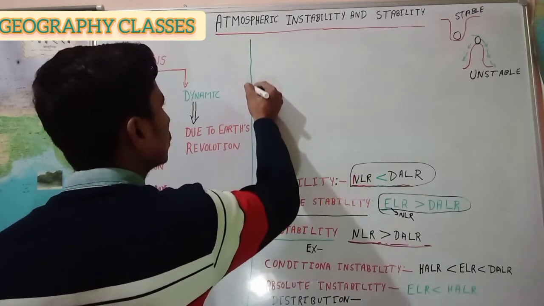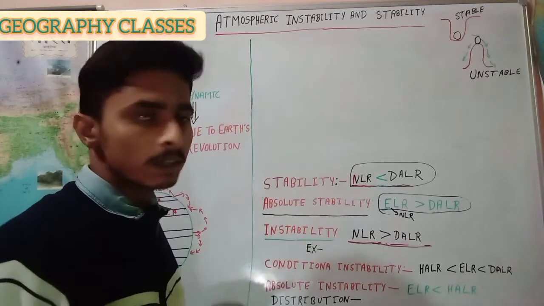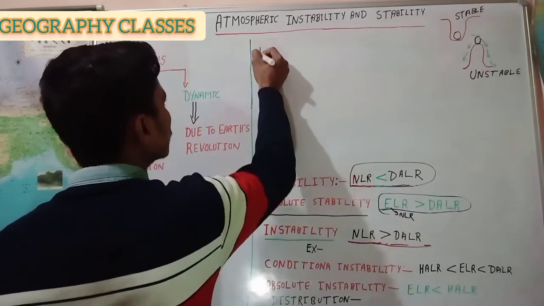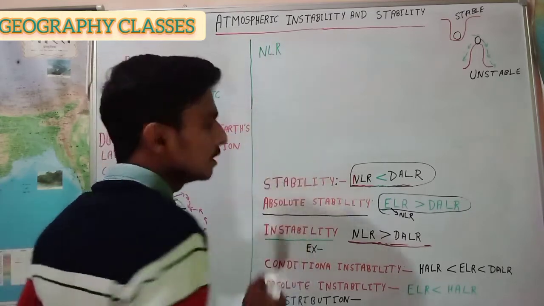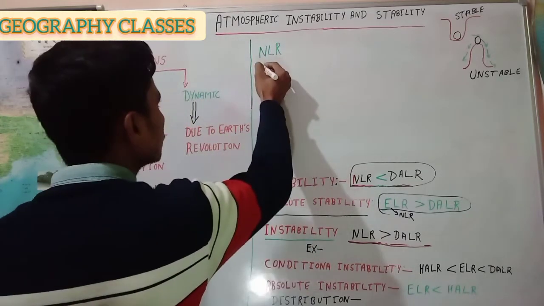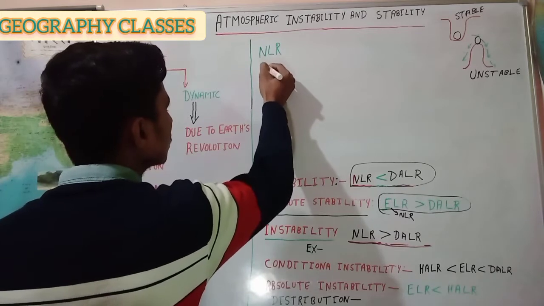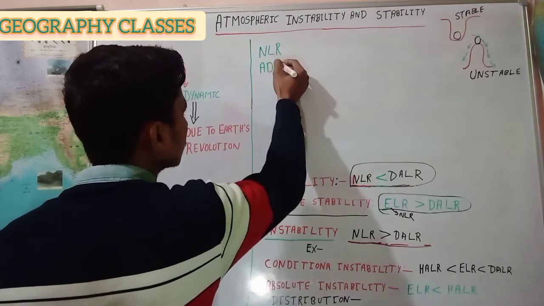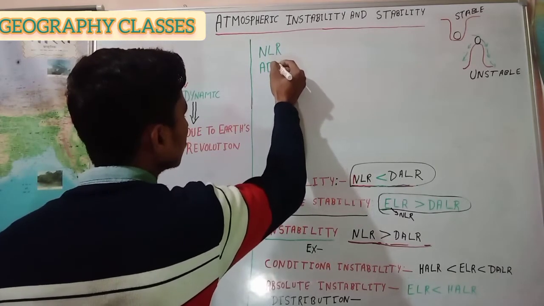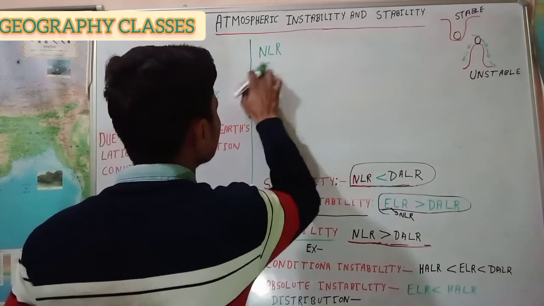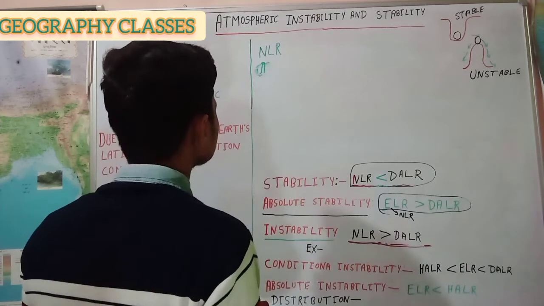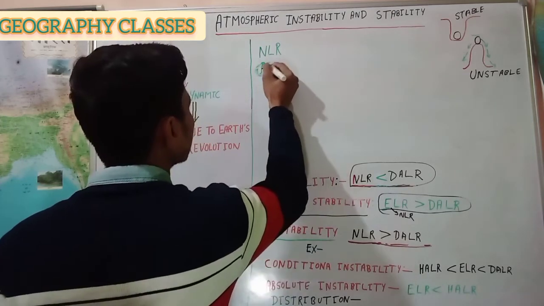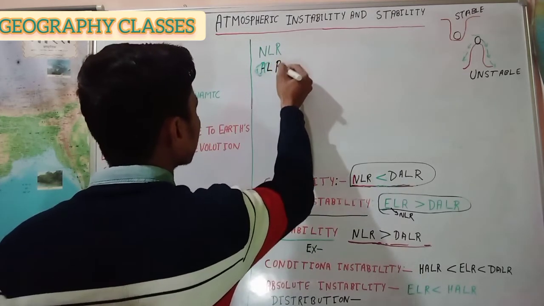Before knowing about this, let's understand the terminology: normal lapse rate (NLR) and dry adiabatic lapse rate, or adiabatic lapse rate.